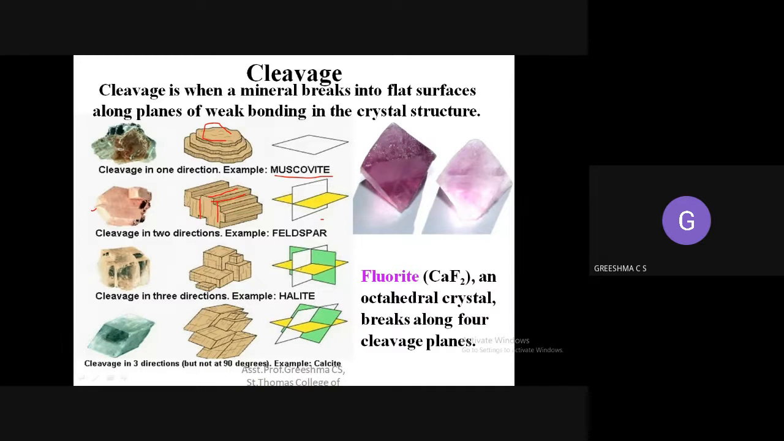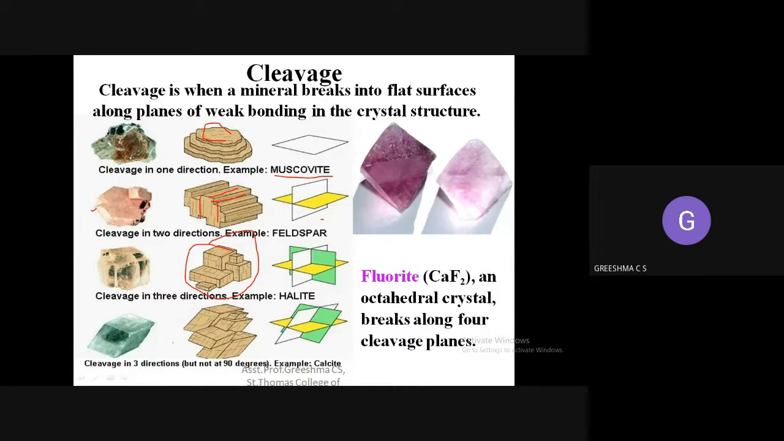One mineral will be arranged as a flat surface, one in the vertical direction, and another like this. Along the three directions, it will be arranged. So if you cut it, you will get a surface like this. That is, you will get a cleavage along three directions.